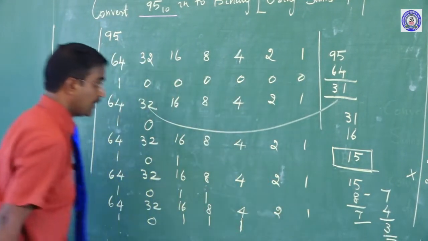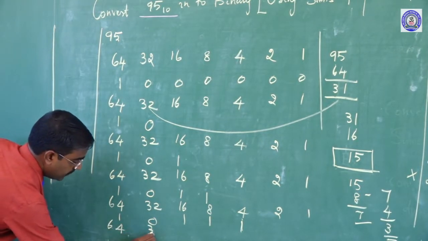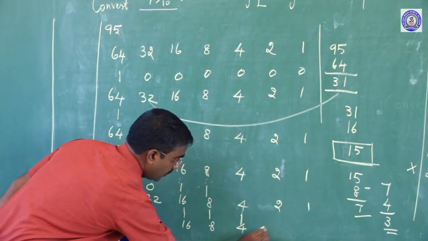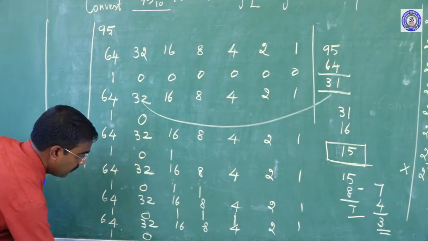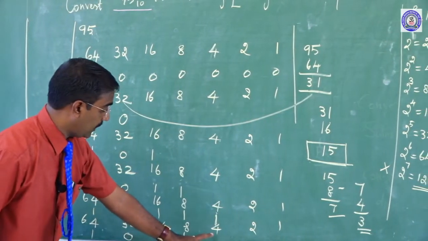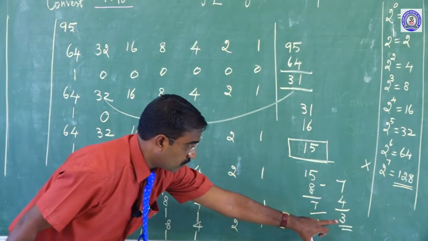Next step, automatically we should write 64, 32, 16, 8, 4, 2, 1. So 1, 0, here 1, 1, and here also 1. In that case the remaining is 3.